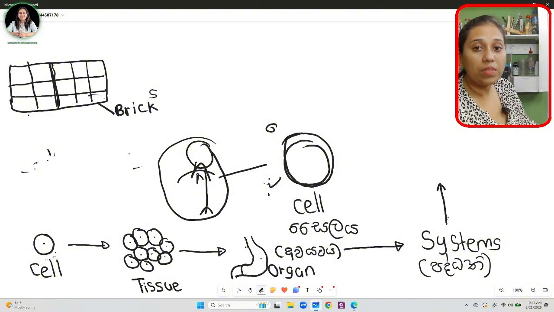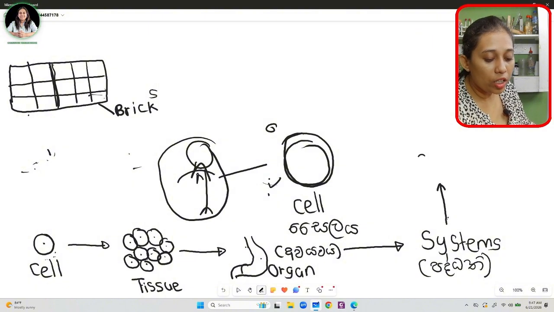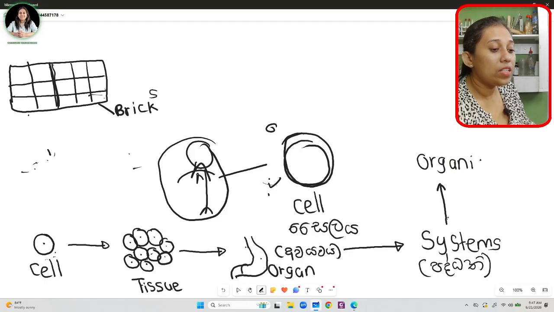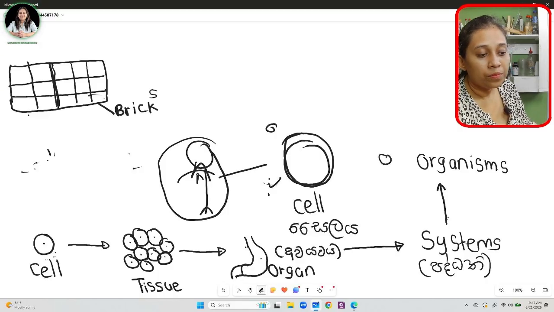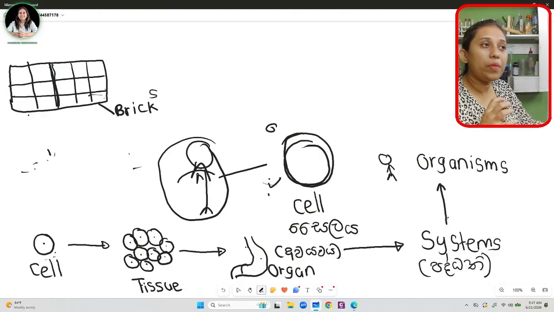Systems get together and form the organism. The organism is formed when all these systems get together. The organism is you. Now look how our body is made. First it is the cell, the building unit.